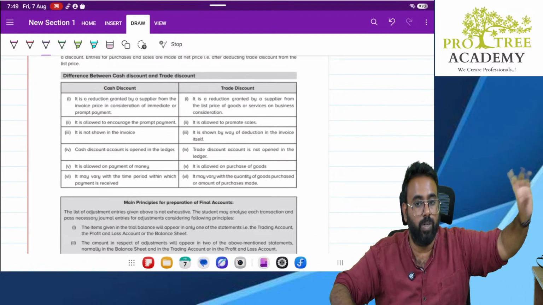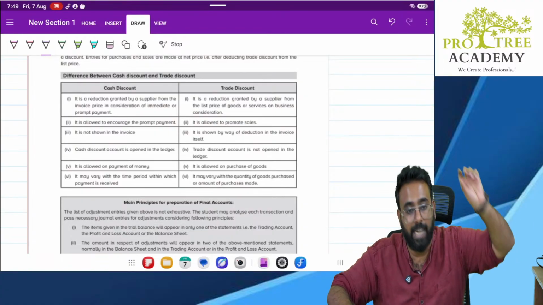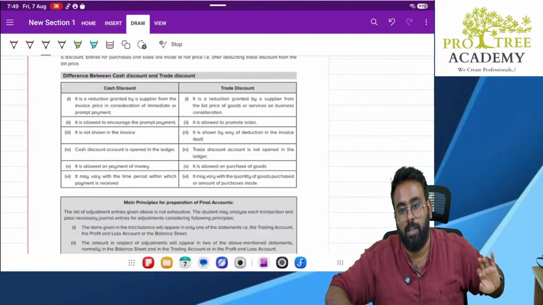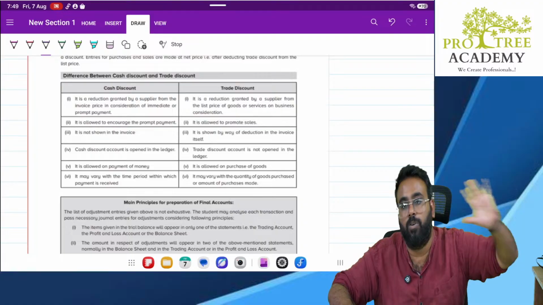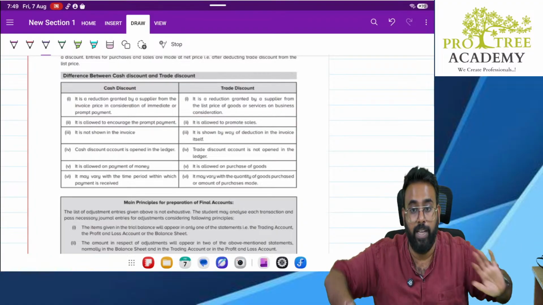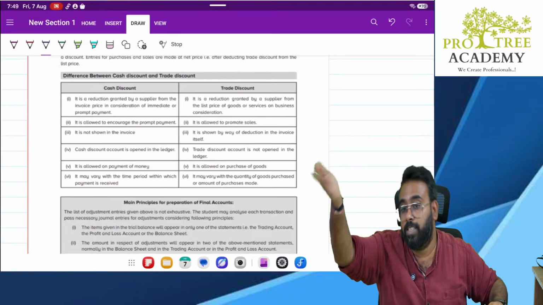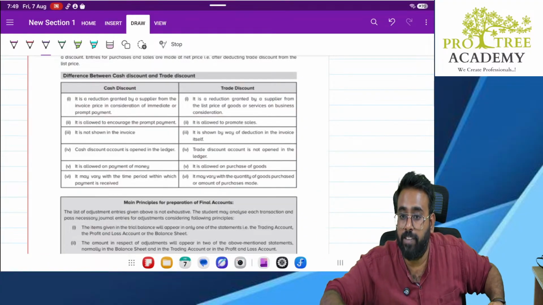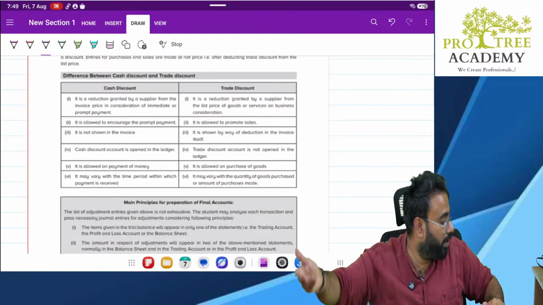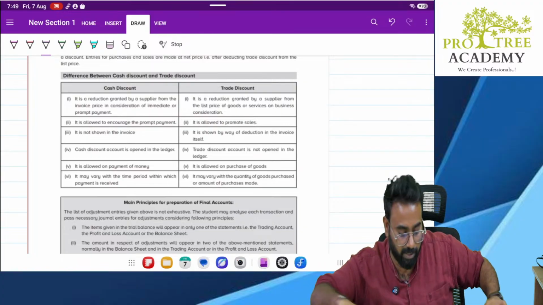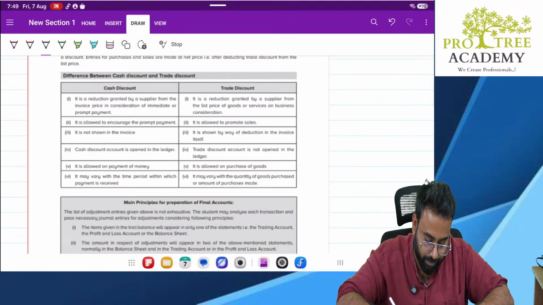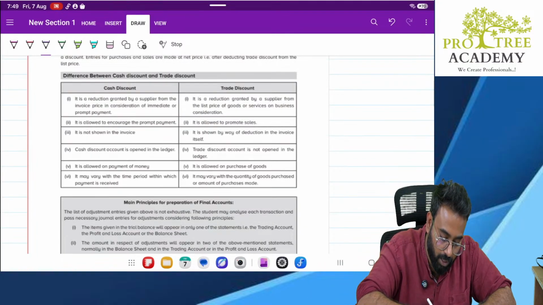But whereas trade discount is not like that. Trade discount happens at the time of sale itself. At the time of sale itself, the discount is given. That is trade discount. Cash discount is not like that. It is not given at the time of sales. It is given after sales is done. Like if you make the payment in 3 days, you take 2% discount. If you make the payment after 10 days, you take this much discount. Clear? Okay. So these are all the closing entries.